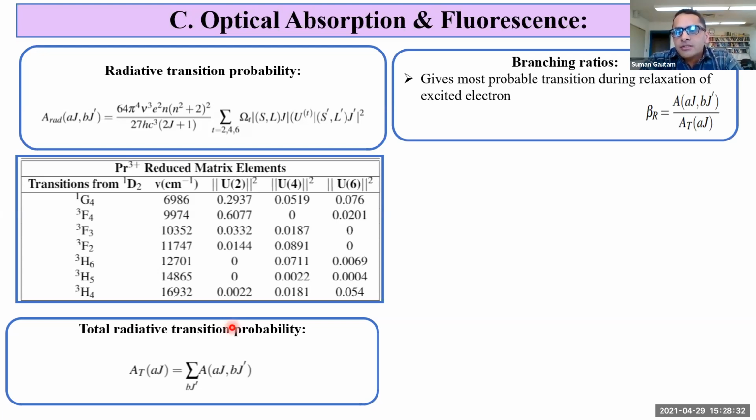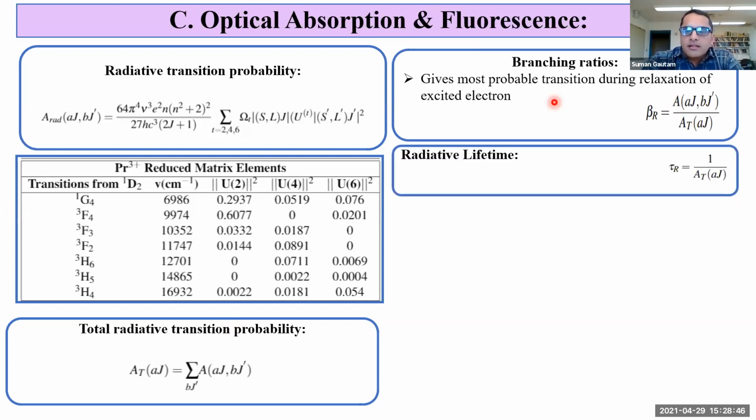Branching ratio is the ratio of radiative transition probability to the total radiative transition probability, given by the equation shown here. It gives the most probable transition during relaxation of the excited electron. The radiative lifetime is calculated using the equation shown here, where AT is the total radiative transition probability.